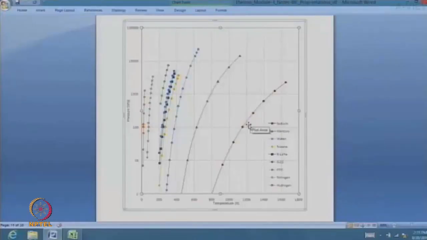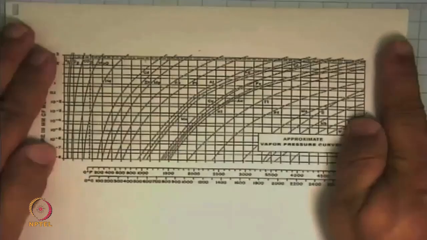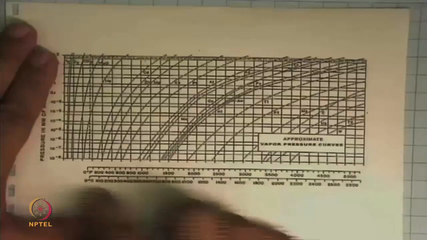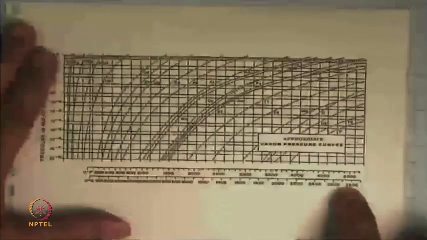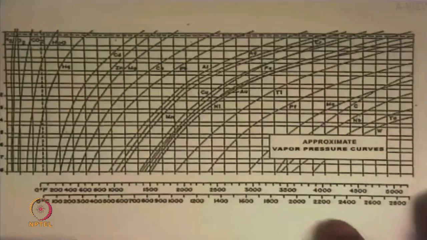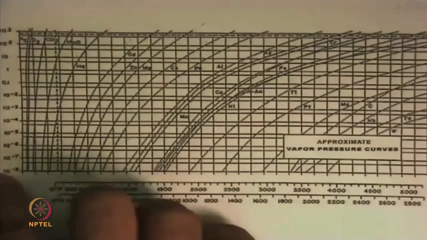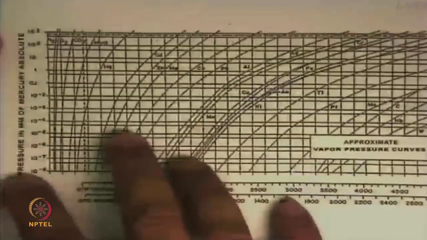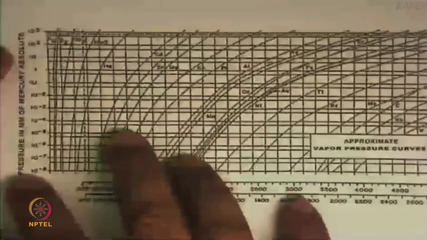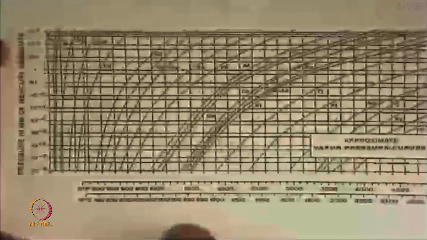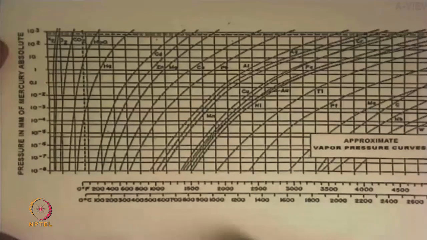So here's the plot. It may not look very clear, the print is not very good, but on the x-axis is temperature in degrees Celsius, going from 0 to 2800 degrees Celsius. Fairly high temperatures. And on the y-axis is pressure, but now the units are very different. What you see here is pressure in millimeters of mercury absolute. So we know 760 millimeters of mercury is 100 kPa, 1 bar.